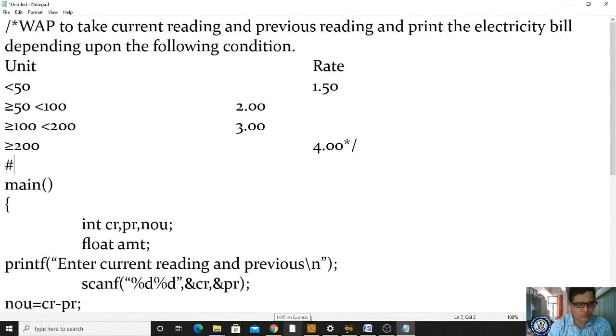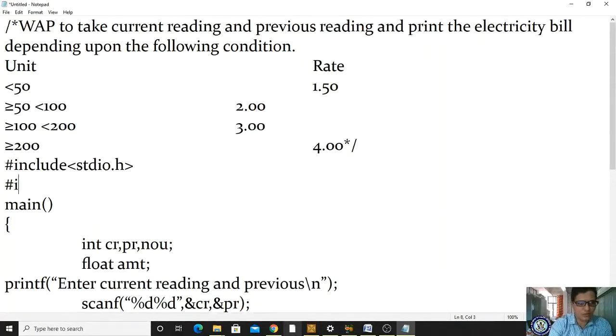What is the modification we have to do? Hash include stdio.h, hash include conio.h, right? Next it should be a main function. Afterwards you are entering into the block. Here int CR, PR, NOU. CR stands for current reading, PR stands for previous reading, NOU stands for number of unit, and float amount. These are the variables we require.